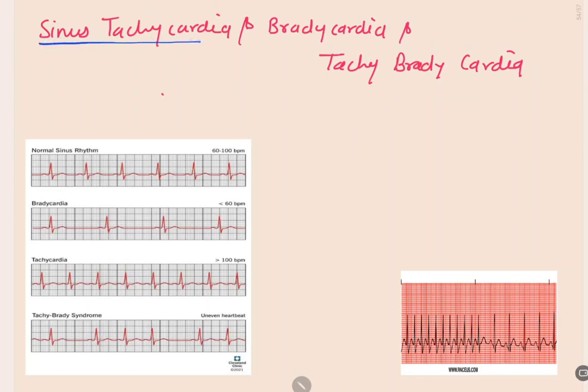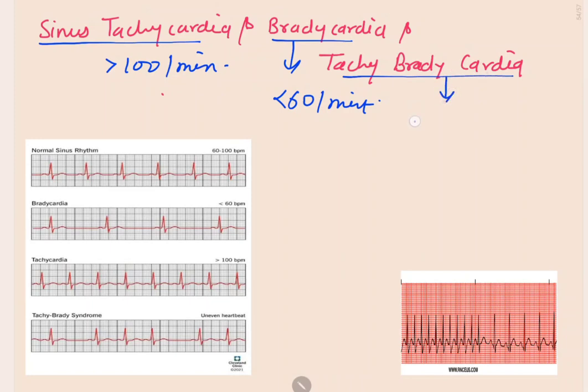What is sinus tachycardia? Sinus tachycardia means the sinus rhythm is more than 100 per minute. What is sinus bradycardia? The sinus rhythm is less than 60 per minute. What is sinus tachybradycardia? Sometimes the rhythm would be more than 100, and sometimes less than 60 per minute, and both are present together.